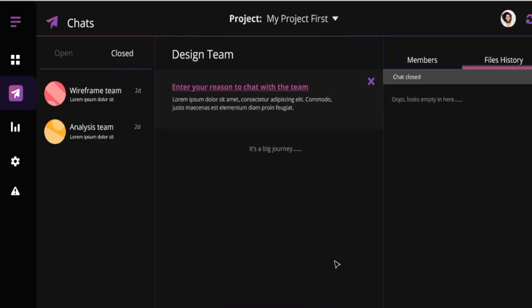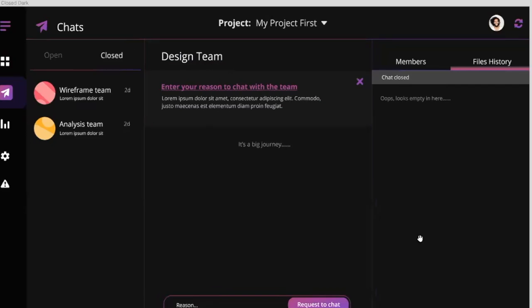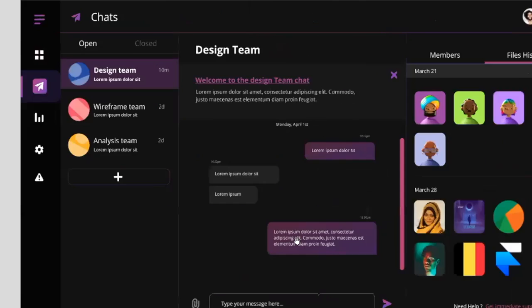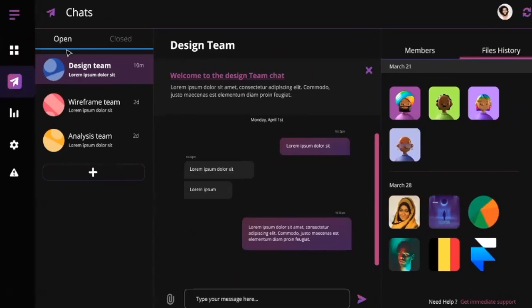So yeah, you hit the request to chat, and then the chat opens up. The open tab is gonna contain all the chats which are actually open right now, like you have requested and we have accepted it. And closed is gonna have your previous chats which have been closed, like once the issue is solved, or whatever he's asking is completed, you just close the chat